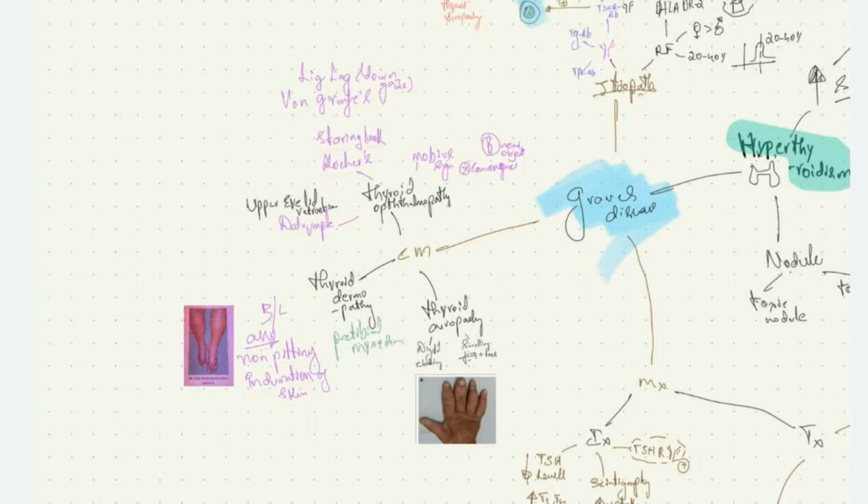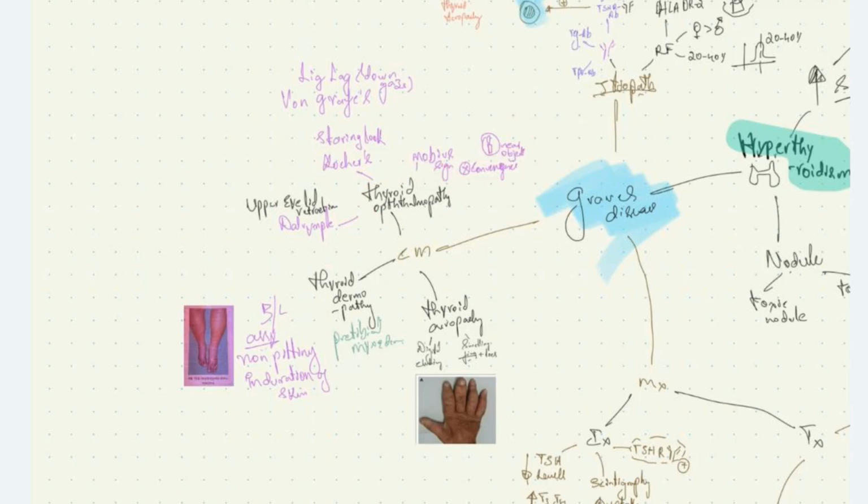It also leads on to lid lag, called von Graefe's sign. And due to proptosis, when the patient is shown a near object, they will be unable to converge, which is a normal reflex seen in normal individuals. Normal accommodation reflex is absent in case of thyroid ophthalmopathy. That is called Mobius sign, where there is no convergence on seeing near objects.